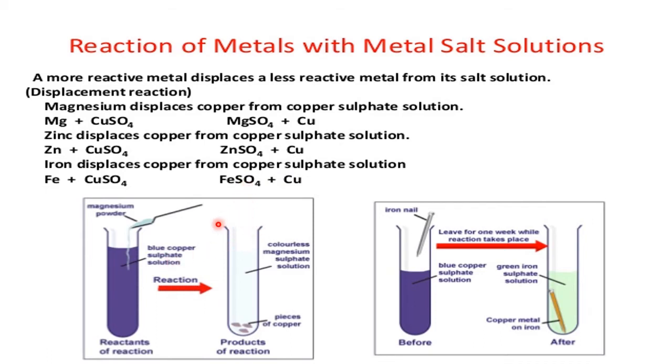You see here, blue copper sulfate solution is taken here, and we are adding magnesium powder, Mg, metal. This is the metal, this is the metallic salt solution. Whose metallic salt solution? It is copper. So it is Mg plus a copper sulfate solution in this example. What happens here? Cu plus MgSO4.